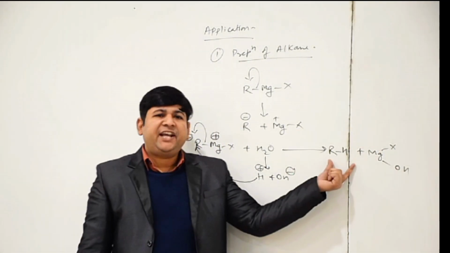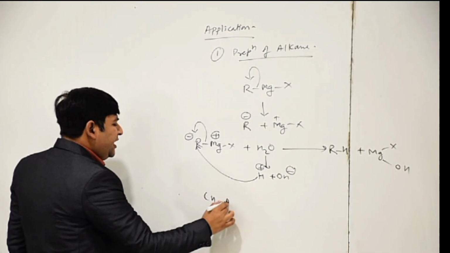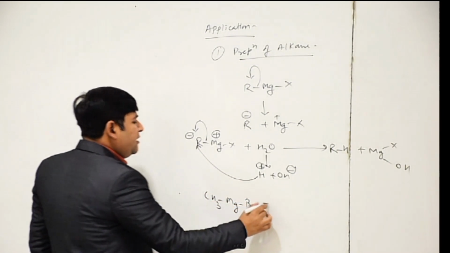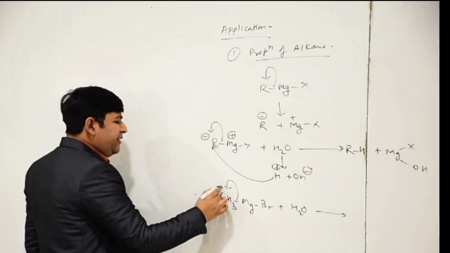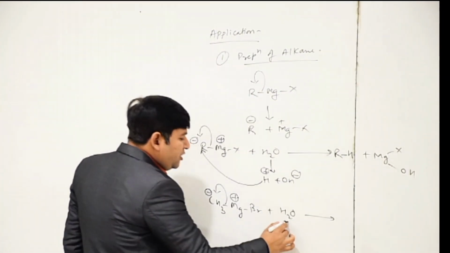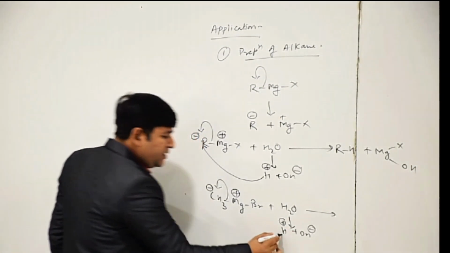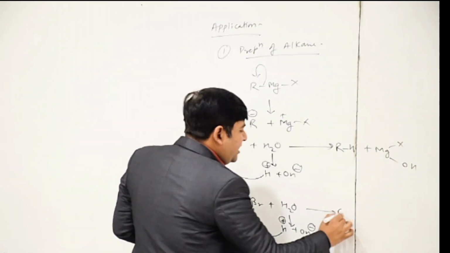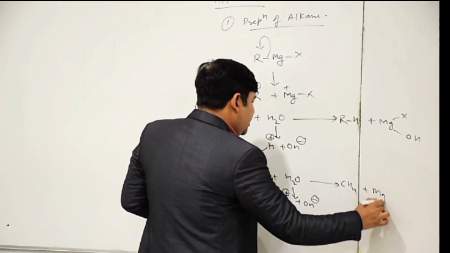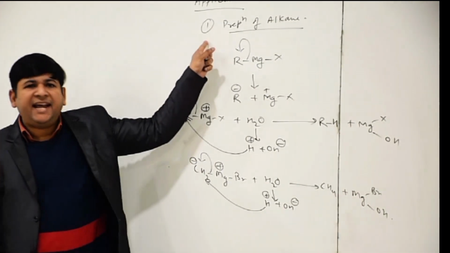So this is how we can get alkane. Now we can take another example like CH3MgBr plus water. This on reaction will give methane. Water will give H plus ion and OH minus ion. H plus ion reaches CH3 minus and we will get methane plus MgBrOH. So in this way we can prepare alkane.